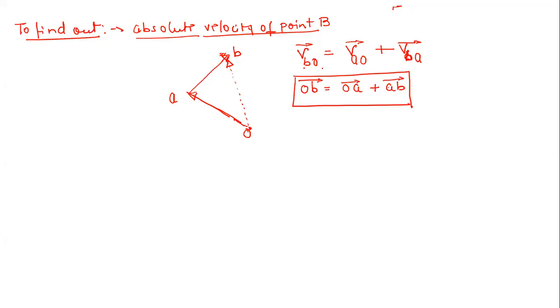So at that time they remove this arrow, right? Otherwise, it is better to always put this vector sign. Now OB vector is equal to simply OA vector plus AB vector. So I think this is clear.